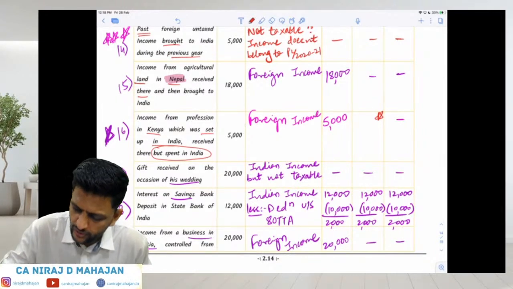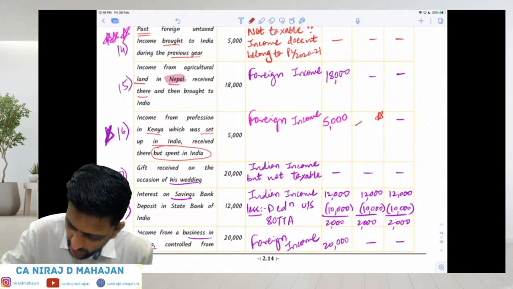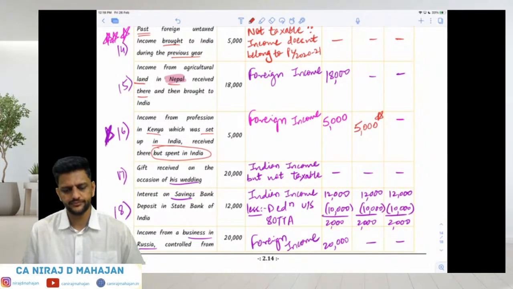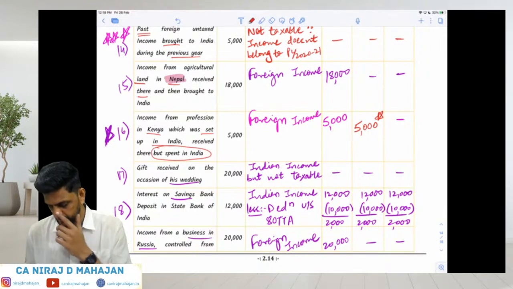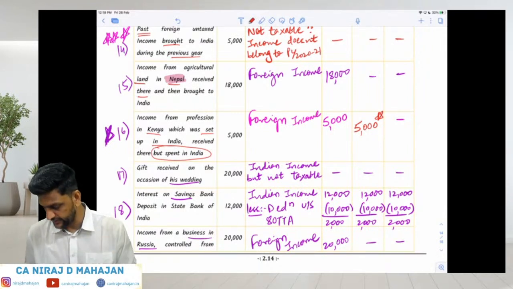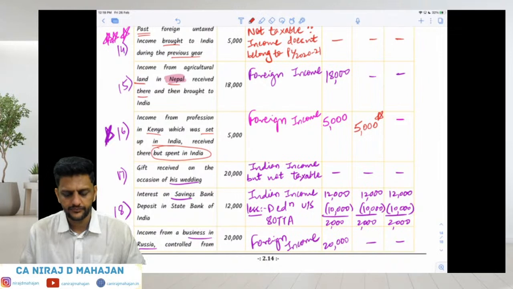Even this is taxable for RNOR. Clear it? Everyone got it? Yes, or you can say for it is set up in India. Done?